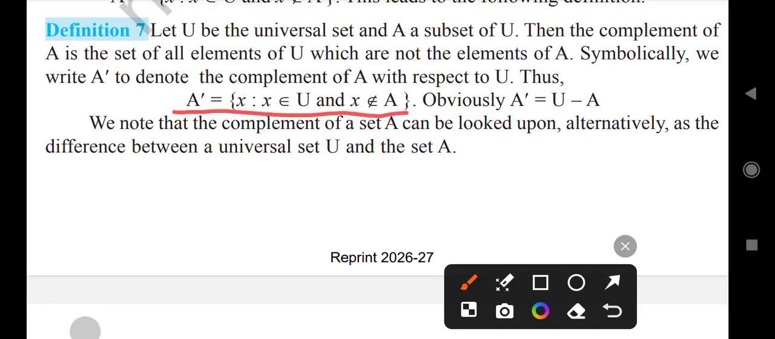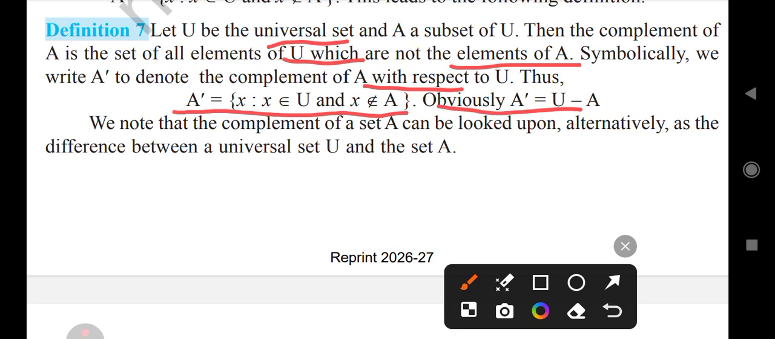Let U be the universal set and A a subset of U. Then the complement of A is the set of all elements of U which are not elements of A. Symbolically, we write A complement to denote the complement of A with respect to U. Complement of A equal to {x such that x belongs to U and x does not belong to A}.